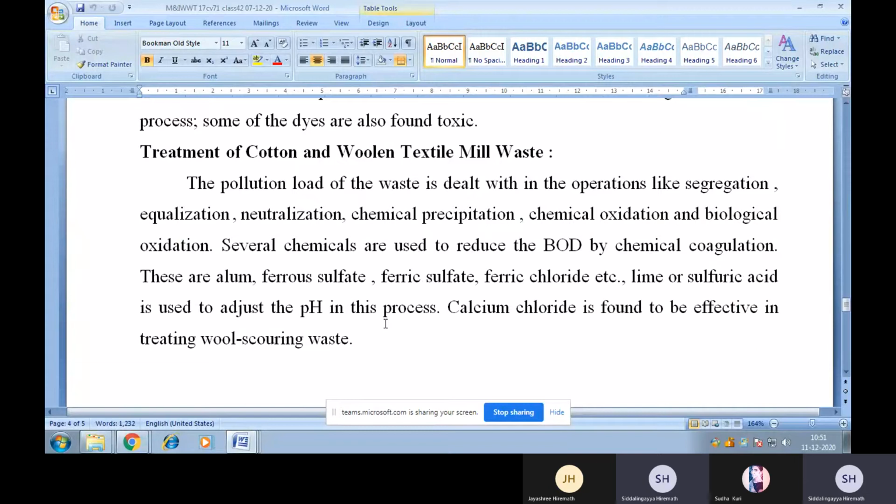Several chemicals are used to reduce the BOD by chemical coagulation. These are alum, ferrous sulfate, ferric sulfate, ferric chloride, etc. Lime or sulfuric acid is used to adjust the pH in this process.